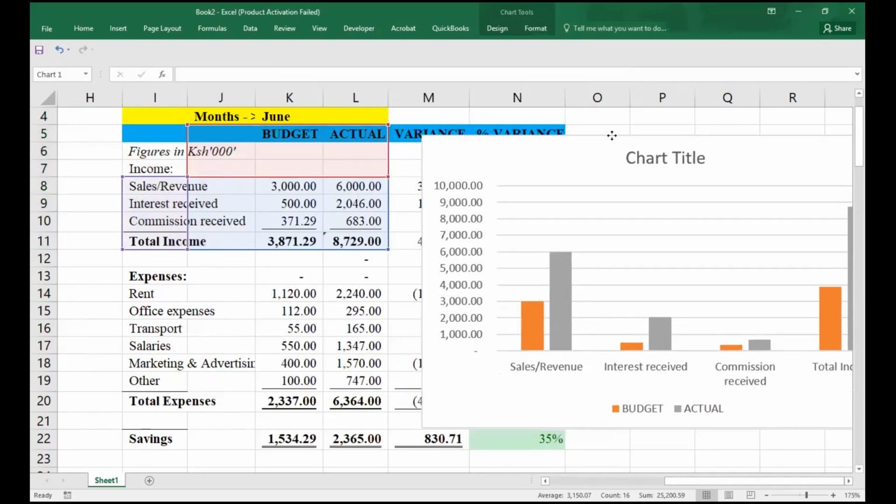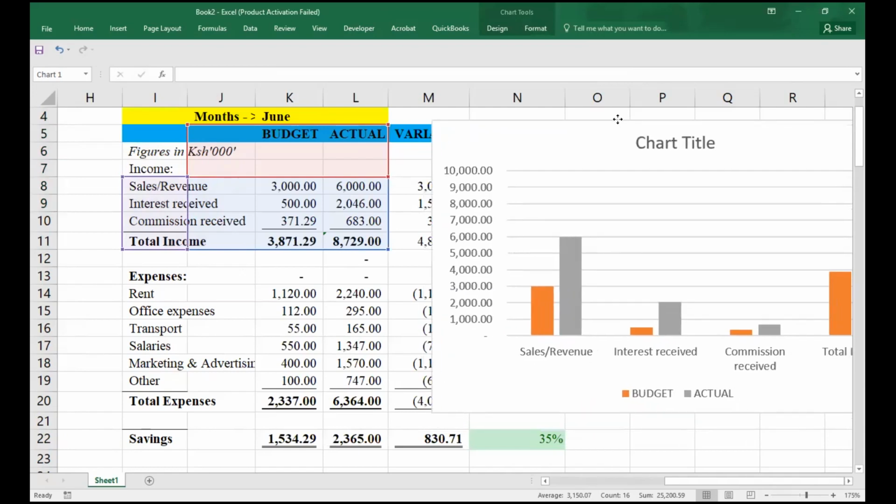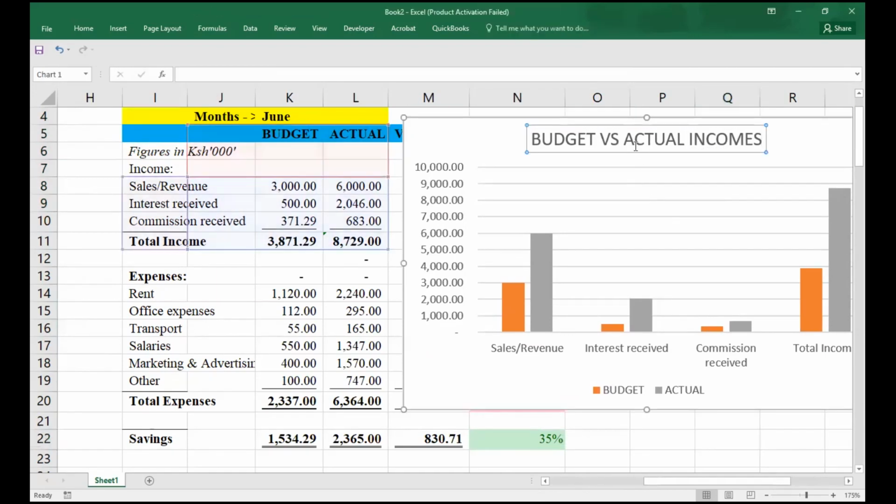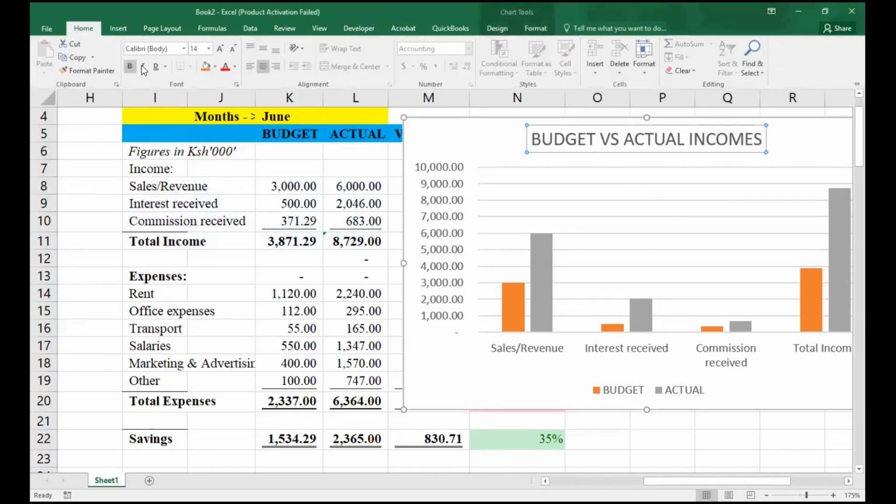So this is our chart. Recall, you can always amend our chart. So the chart title here is budget versus actual incomes or revenue.